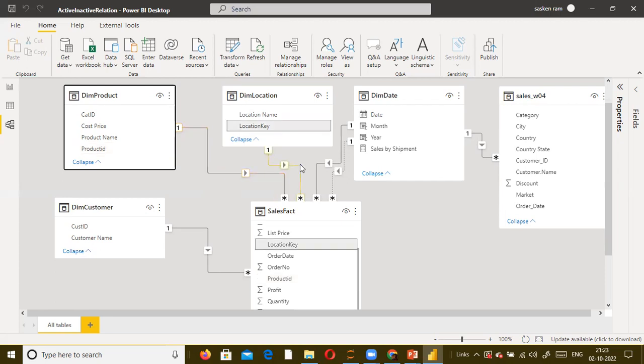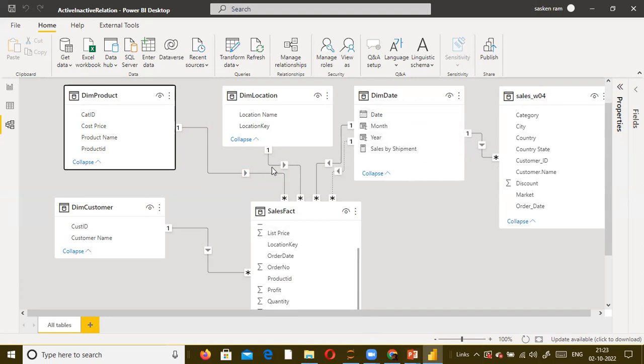With this, we are able to create the relationship between these two tables. And then when I hover the cursor here, dim location, the location key and location key, these two columns are common between these two tables. Power BI has a capability to automatically detect the relationship between the tables, and it created the relationship automatically the moment I loaded.